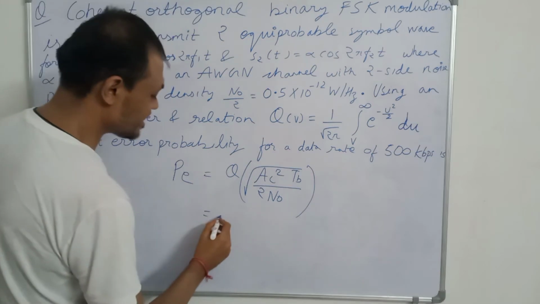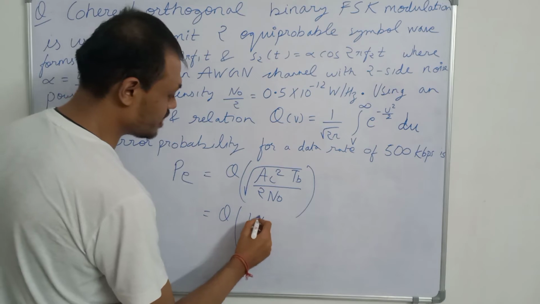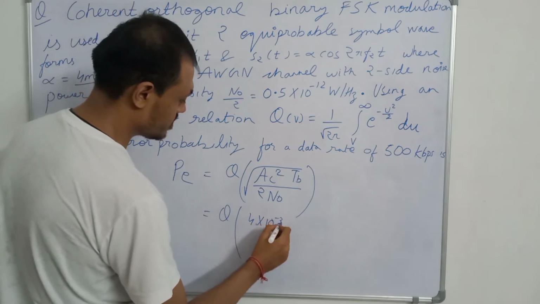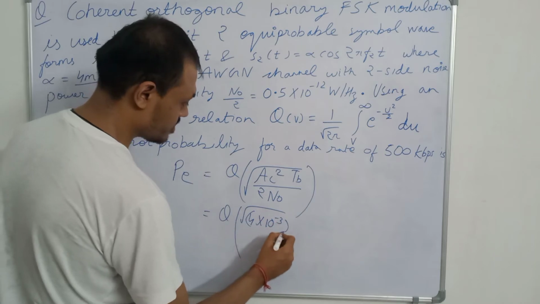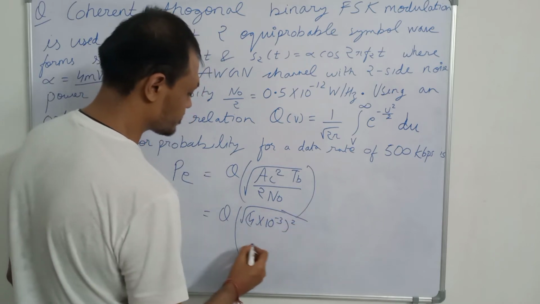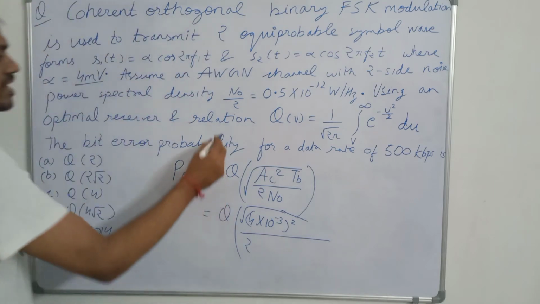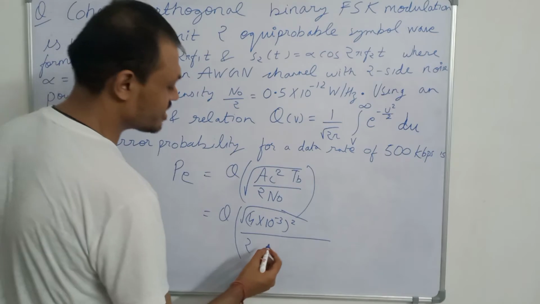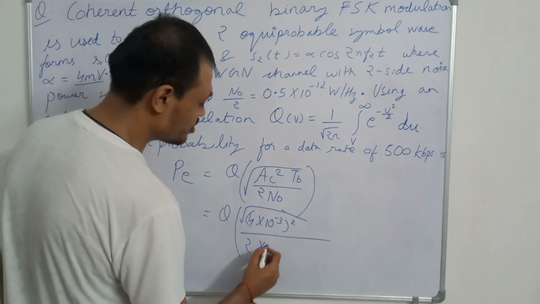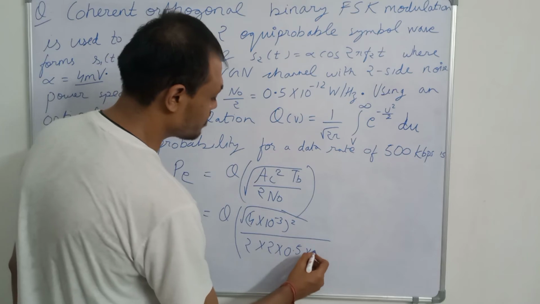So we will substitute the values: Q of root of (4 into 10 to power minus 3) whole square upon 2. N naught is given as 2 into 0.5 into 10 to power minus 12, so 2 into 2 into 0.5 into 10 to power minus 12.